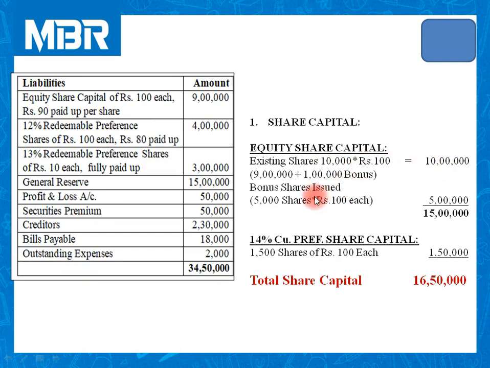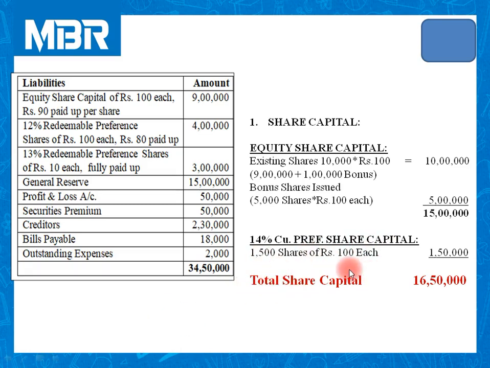The company has issued fresh bonus shares in the ratio of 2:1. So 5,000 shares multiplied by rupees 100 each. Total 5 lakhs. 10 lakhs plus 5 lakhs is equal to equity share capital 15 lakhs. Plus the company has issued 1,500 cumulative preference share capital of rupees 100 each at 10% premium.